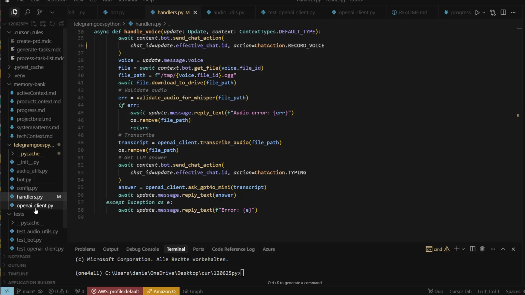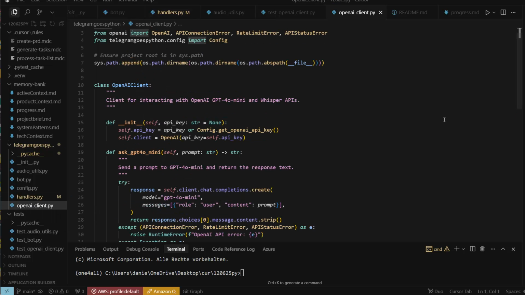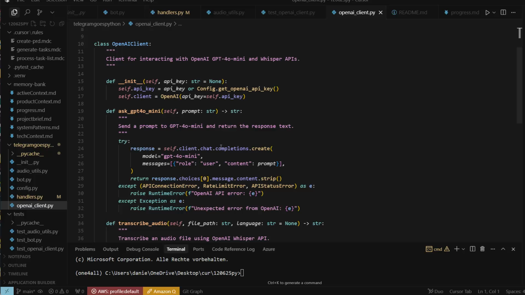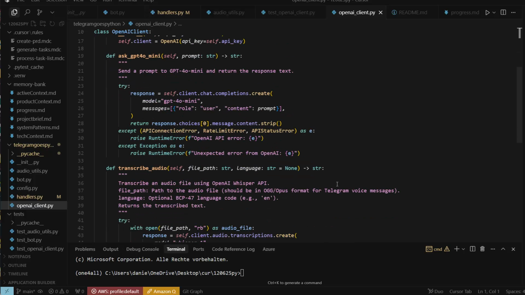And the OpenAI client is something which you probably know how that works. I mean, we have an OpenAI instance, and then we just use, in this case, the older chat completion endpoint. The newer one is the responses endpoint, but this still works until I think mid 2026 as far as I know, so it's totally fine. And chat completion is great, and then we just define the model. In this case, I'm using the basic model, which is GPT-4o mini, but you can use any other kind of model. And then just use the prompt in here, and then you just return the result, right?